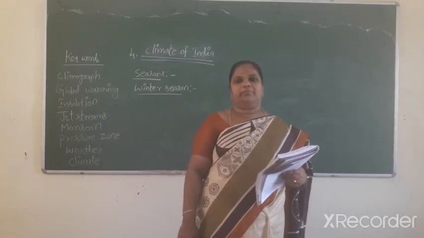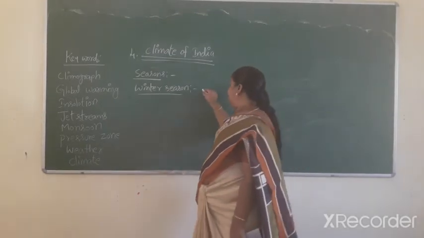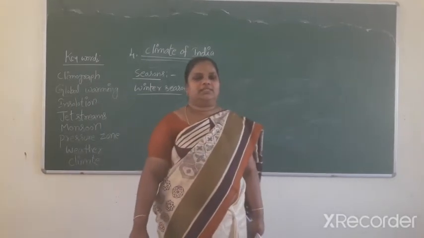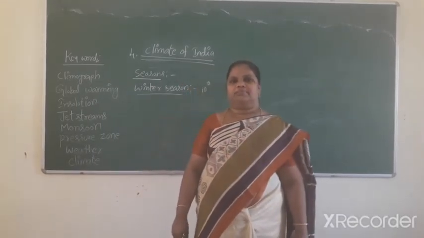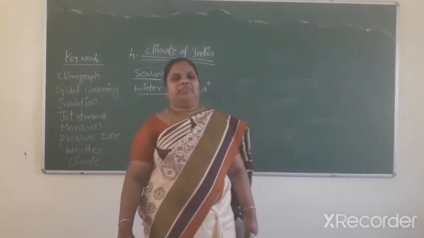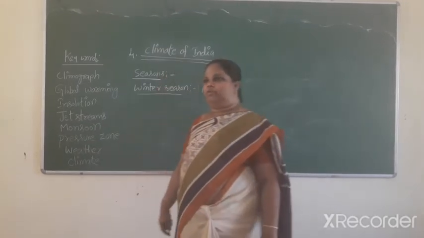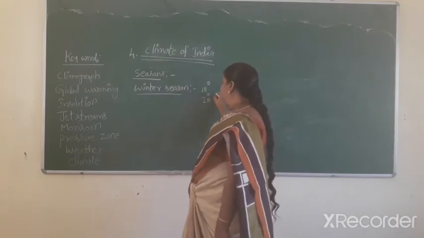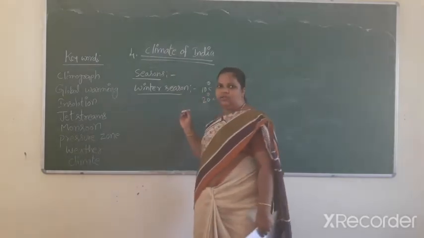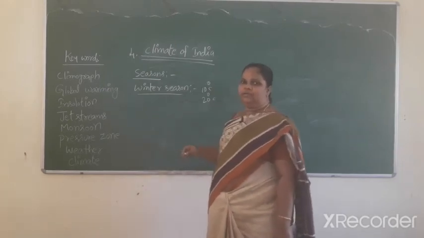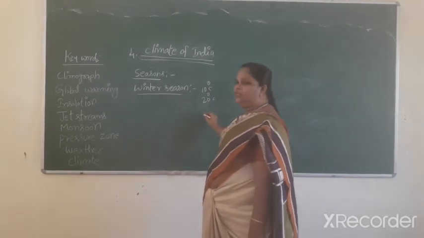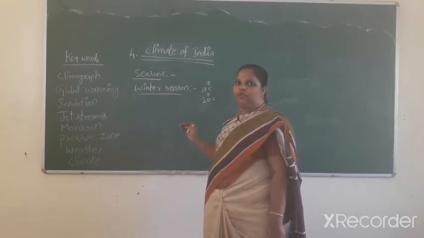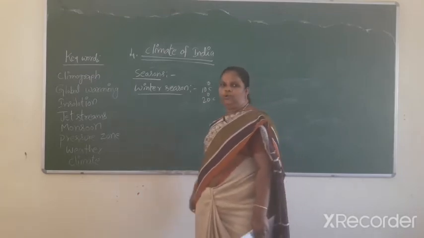The temperature drops below 10 degrees centigrade. At the same time, South India enjoys moderate rainfall, with a temperature of 20 degrees centigrade. In winter, the weather is very pleasant, with clear sky, cool breeze and low humidity.